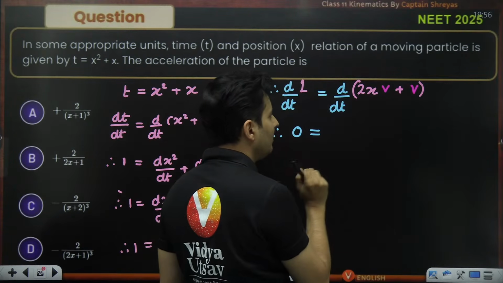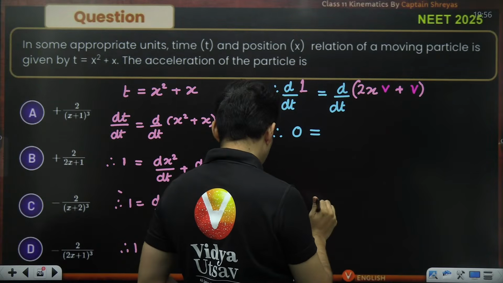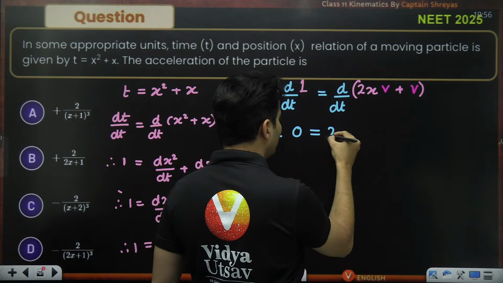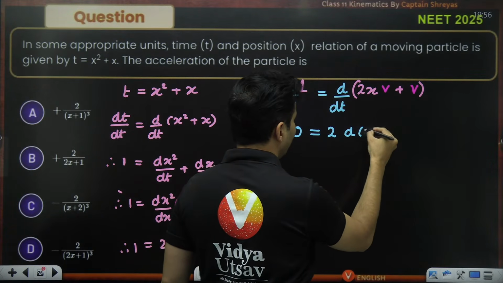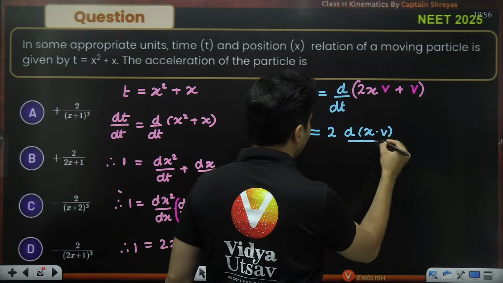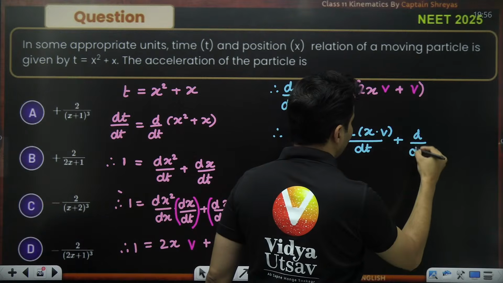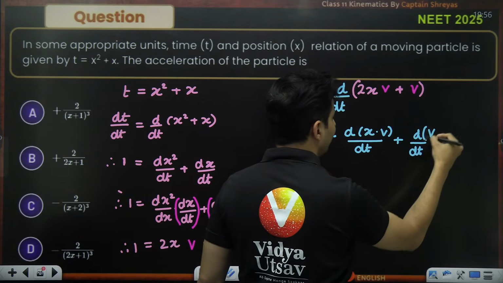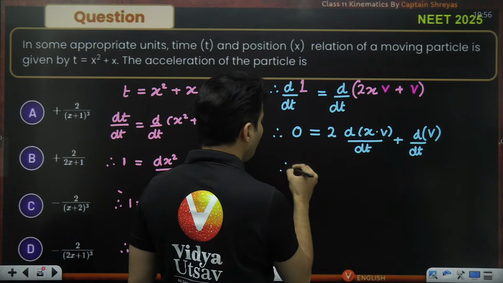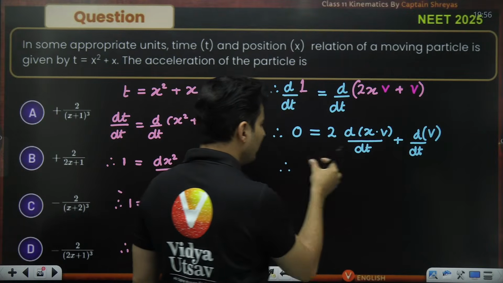Here I need to be a little bit careful. There are two numbers being multiplied, so I will put 2 over here, and derivative of x multiplied by velocity with respect to time, plus derivative of again velocity with respect to time. What will this be? Let's understand. Bring this over here.